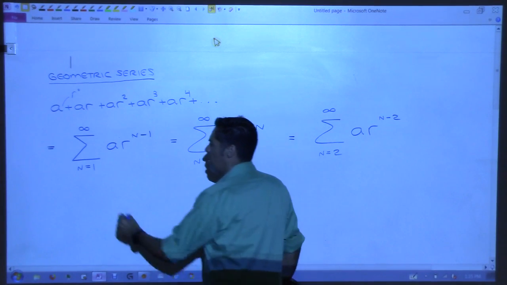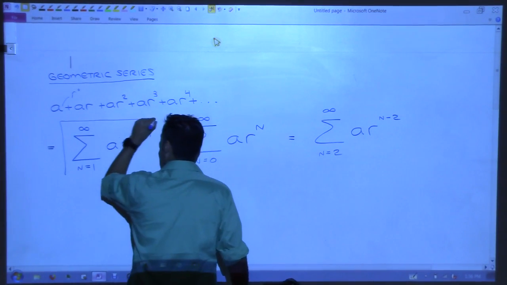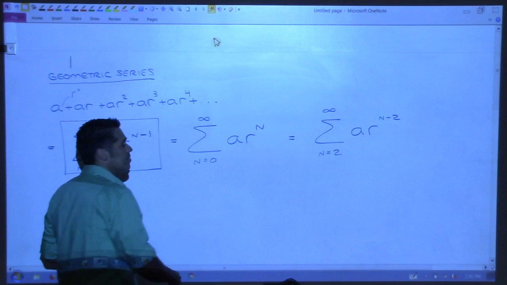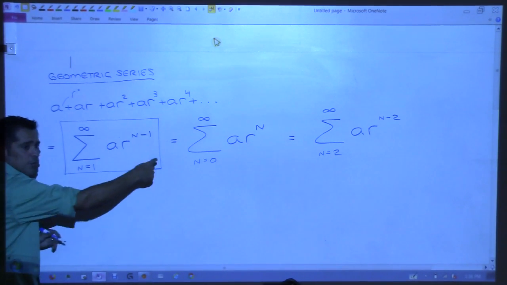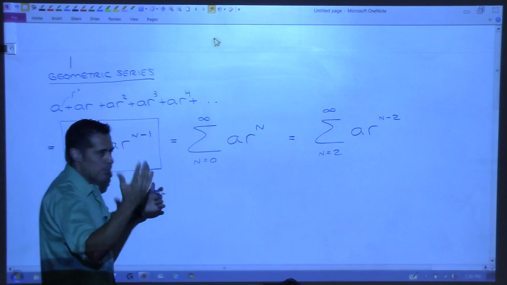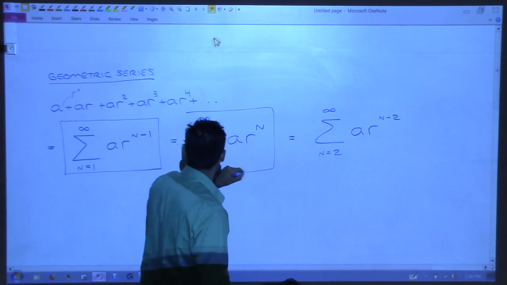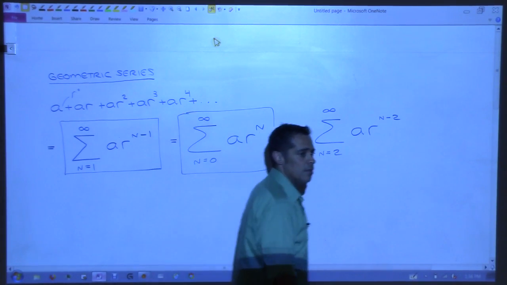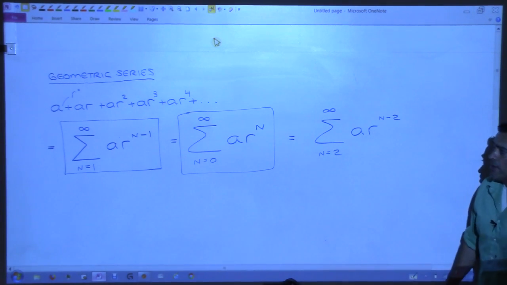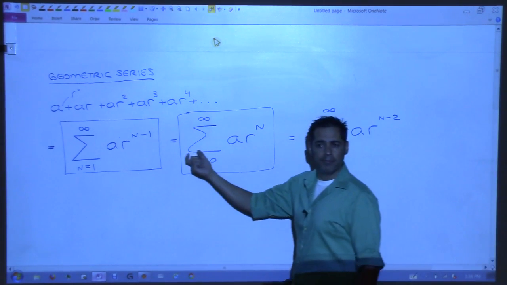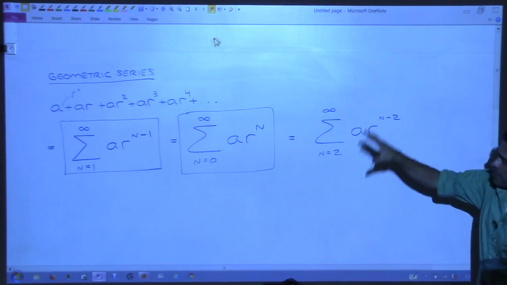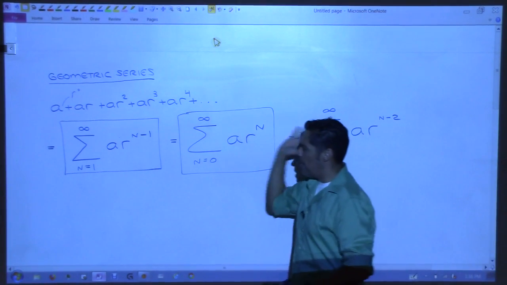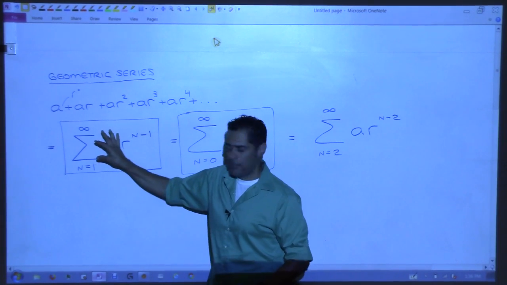Now the ones that we're going to see most often, and the ones that you will see in most textbooks, are either this one or this one. I was going to tell y'all this later, but you brought it up, so let's just put that away right now. You can start your index at 1 or at 0, but you see the difference in the formula. Okay. Now, as I proceed here with this idea, I'm going to put this one away, put that one away. I'm just going to work with this one.